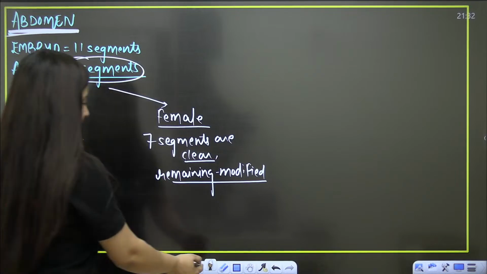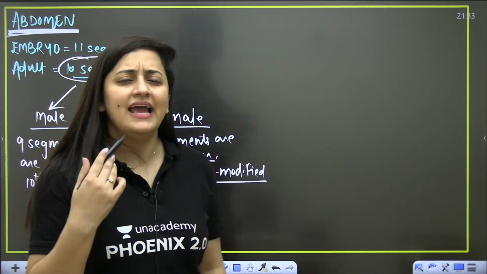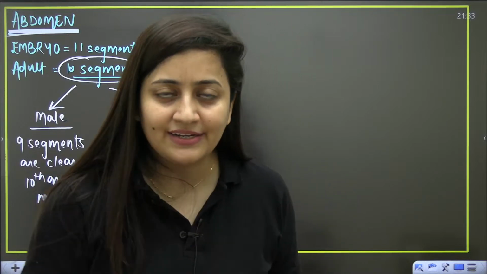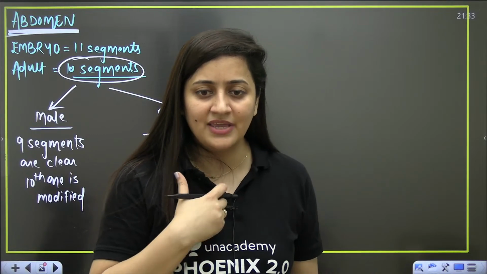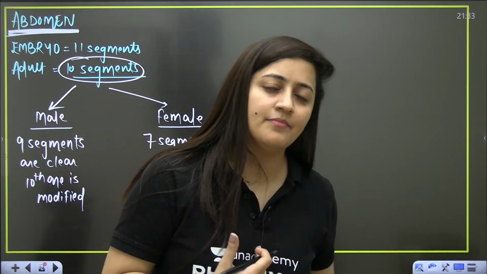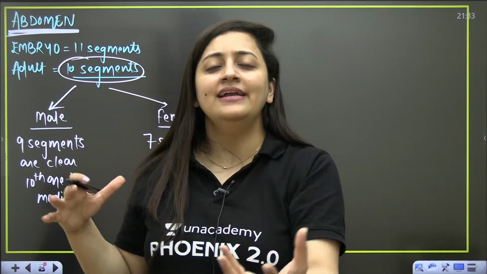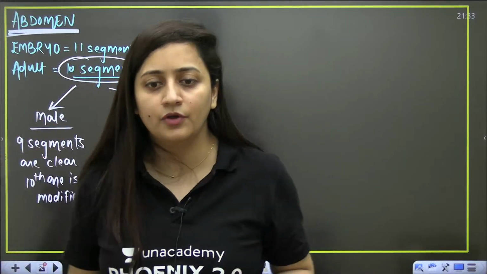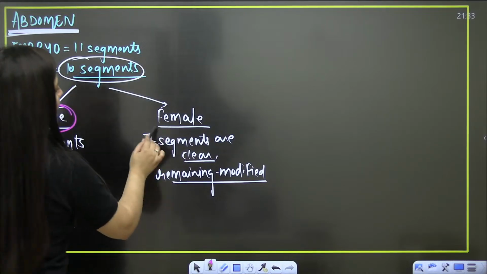Now you know the word sternite, right? If you ever get confused, this is our ventral side, and our ventral side has the sternum. So you can relate it with the cockroach: the ventral side is sternite. Obviously the dorsal side is tergites, and the lateral sides have pleurites. So the abdomen is going to decide which one is the male and which one is the female.